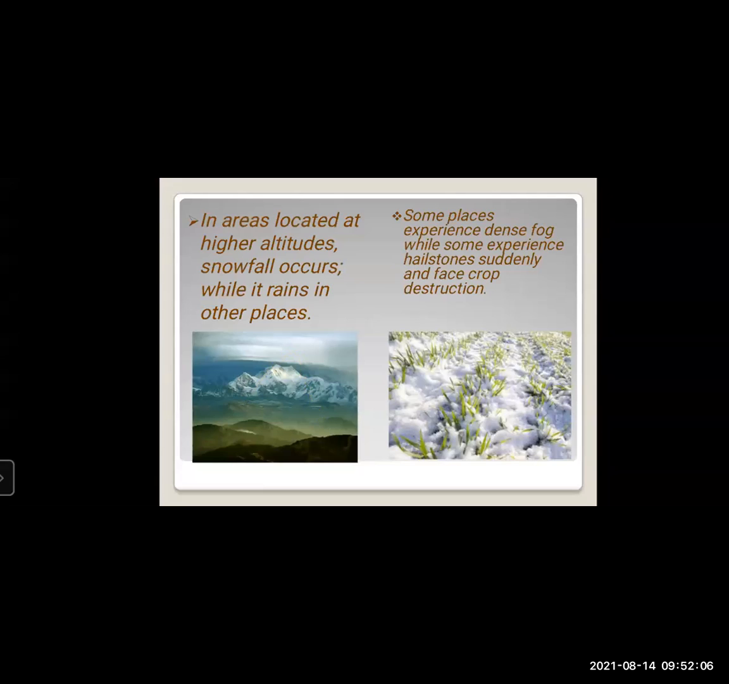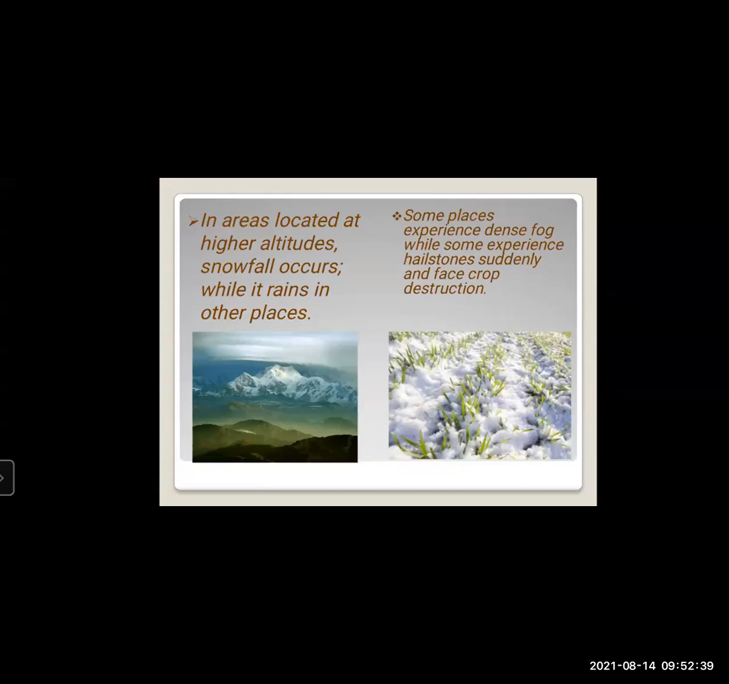But at the same time, in another place, it will start raining. Some places experience dense fog while some experience hailstones suddenly and face crop destruction. Yet at some places you can see snowfall. There is snowfall at higher altitudes, and at the same time, but in a different place, you can see rainfall.